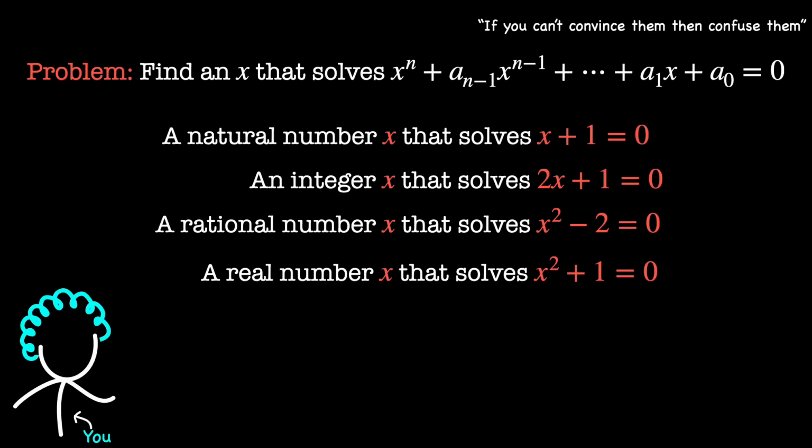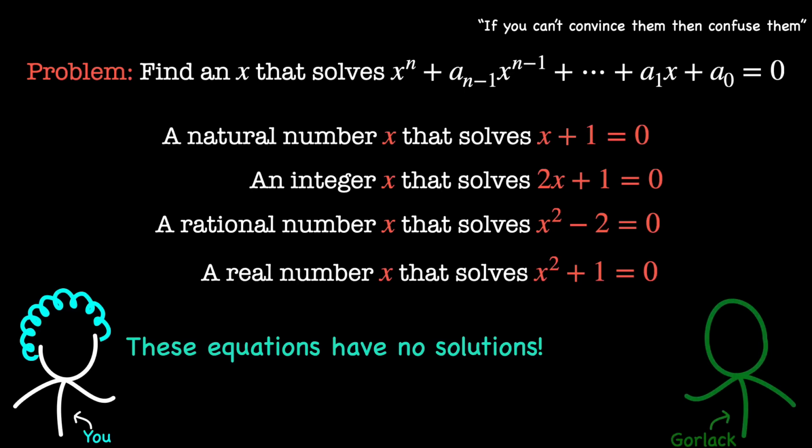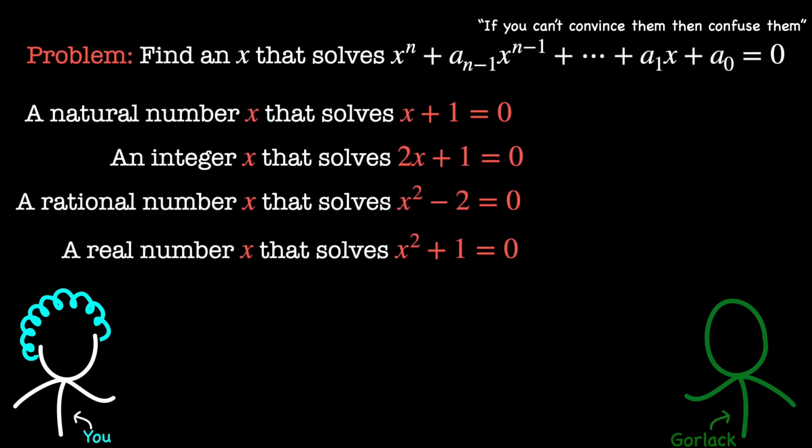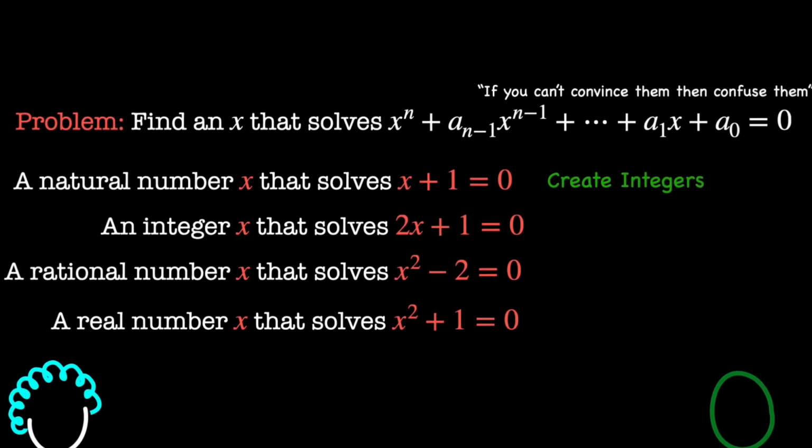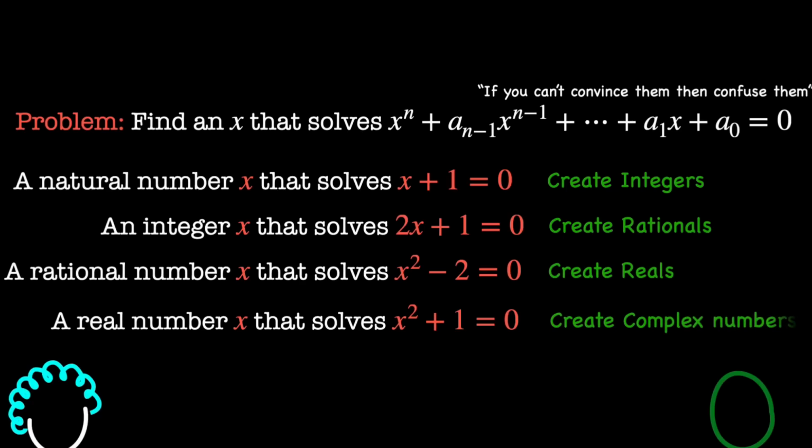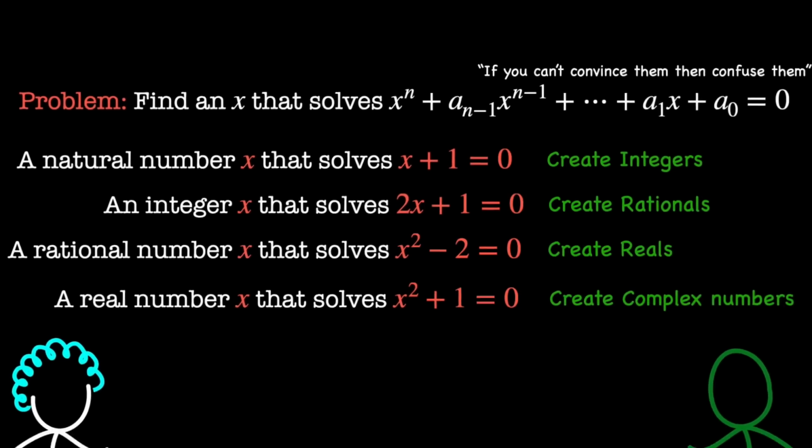Surprisingly, or maybe not, none of these equations have solutions within their respective number systems. But mathematicians don't see this as a dead end. It's an invitation to think bigger. When equations defy their number systems, we simply expand the rules of the game. We move from naturals to integers, from integers to rationals, from rationals to reals, and finally to the complex numbers.